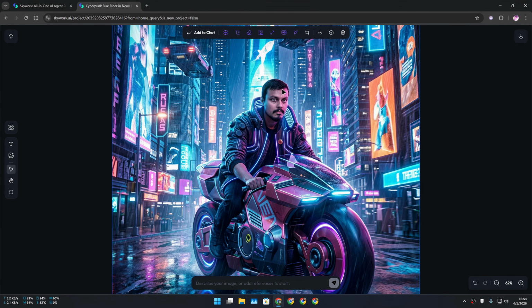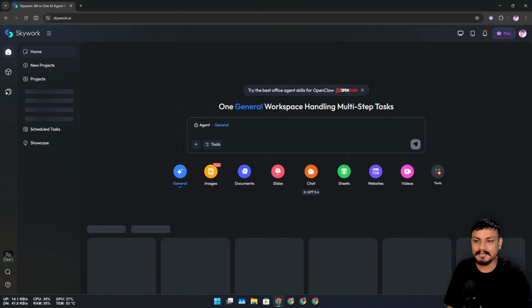I just need to fix the face here. I can tell AI to make him smile or something and it will get fixed. But look at this. This is actually a pretty cool image. Now let me show you guys something that I have done before.